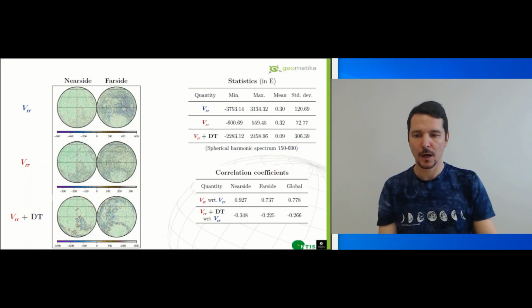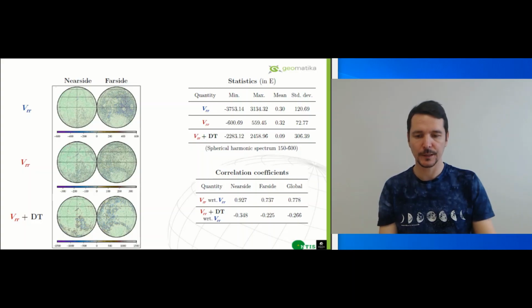The maps of the blue external series at the top and of the internal series without the density term in the middle look alike on the near side, where the correlation is higher than 0.9. A reasonable similarity is also preserved on the far side and globally. However, the amplitudes of the second derivatives by the blue external expansion are significantly higher, for example, over the lunar far side.